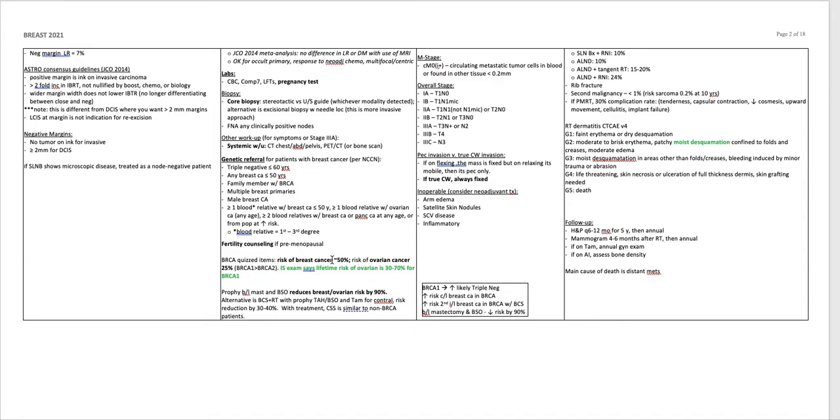BRCA quiz items: risk of breast cancer is 50% and ovarian is 25%. BRCA1 is greater than BRCA2. In-service says lifetime risk of ovarian is 30 to 70% for BRCA1. Prophylactic bilateral mastectomy and BSO reduces breast and ovarian risk by 90%. The alternative here is breast conservation and radiation with prophylactic TAH, BSO, and tamoxifen for contralateral risk reduction by 30 to 40%. With treatment, cause-specific survival is similar to non-BRCA patients.